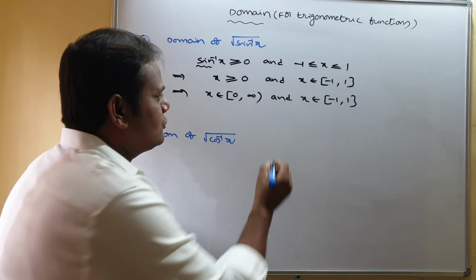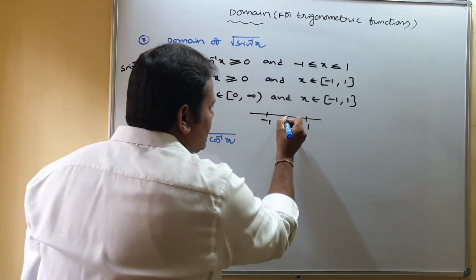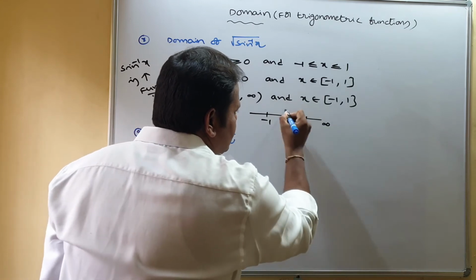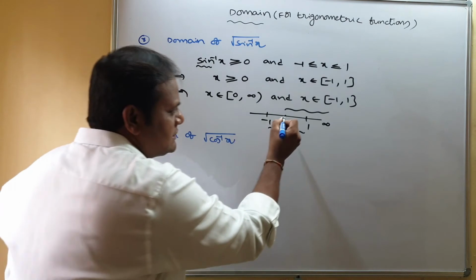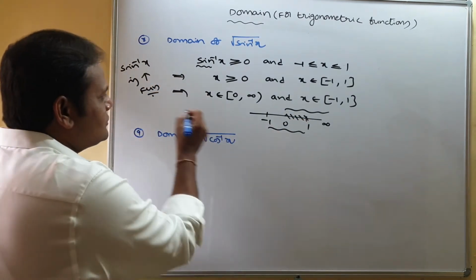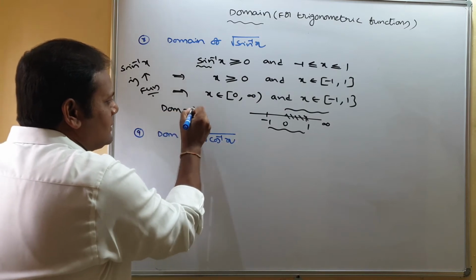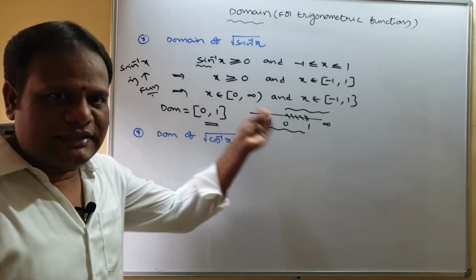So one is minus 1 to 1, other is 0 to infinity. What is the common part we got? Yes, 0 to 1. So the domain of this function is closed interval 0 comma 1. Is it clear?